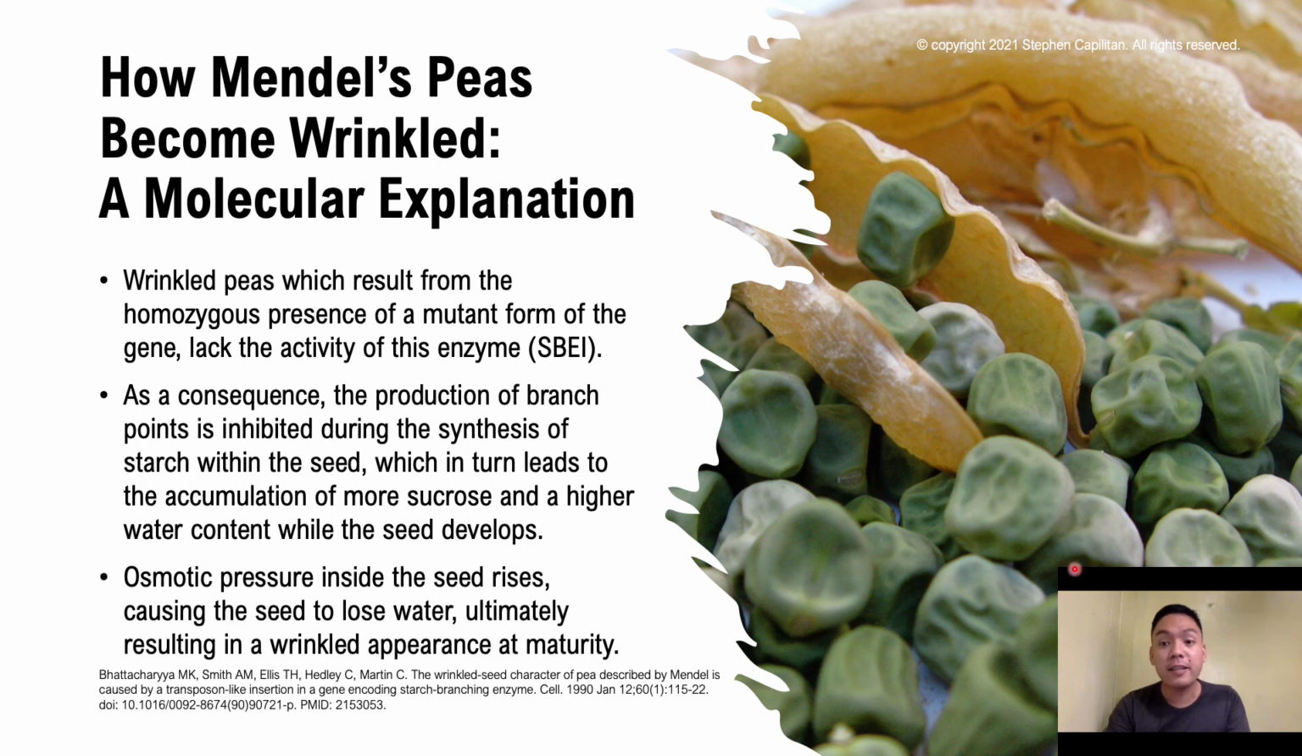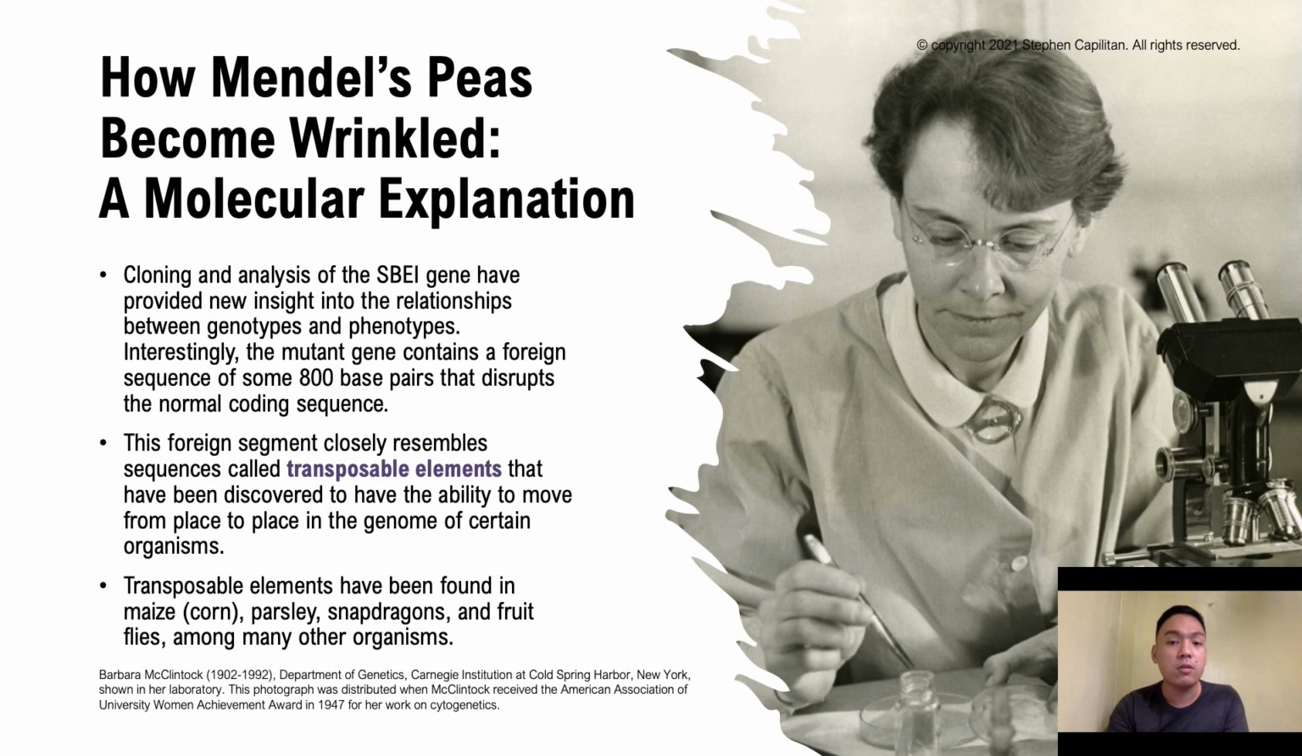So this is the molecular explanation why these garden peas are becoming wrinkled. In contrast, developing seeds that bear at least one copy of the normal gene, being either homozygous or heterozygous for the dominant allele, synthesize starch and achieve an osmotic balance that minimizes the loss of water. The end result for them is a smooth, textured outer coating, so the round coats.